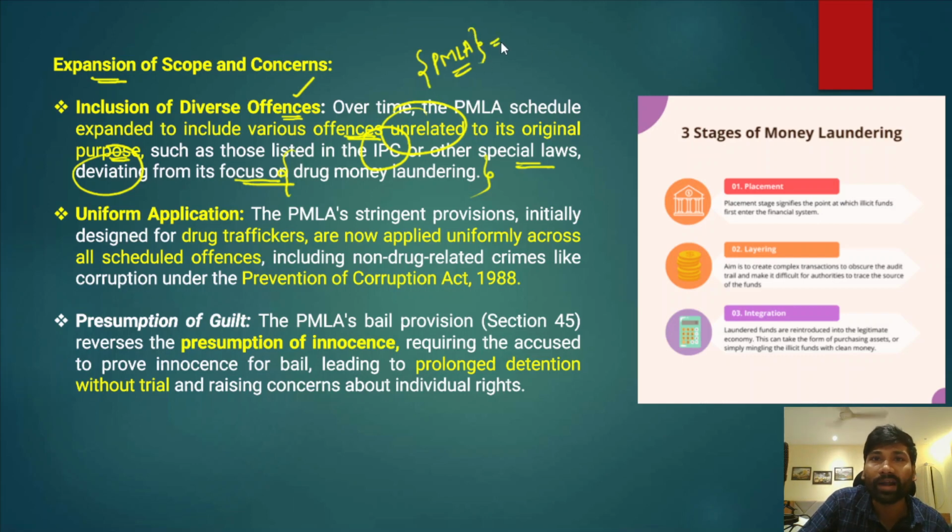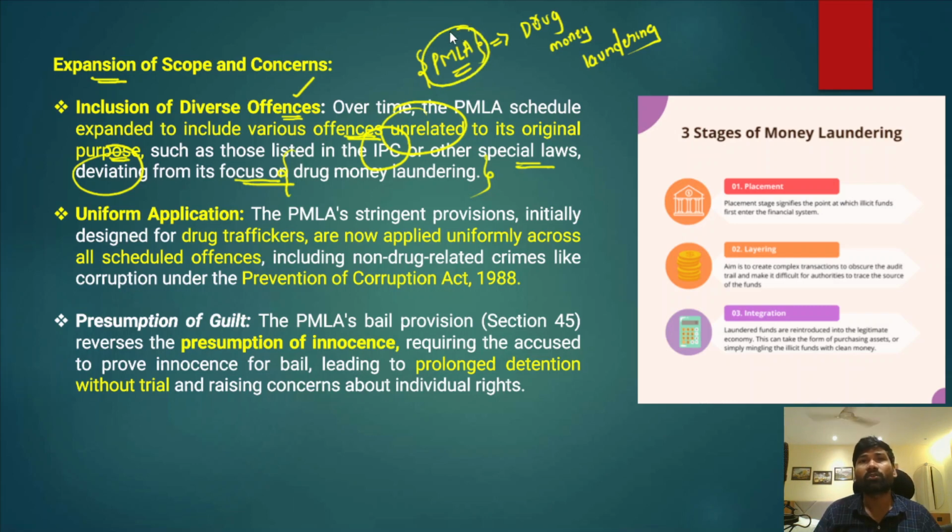The author has been saying that the Prevention of Money Laundering Act was originally provided for combating drug money laundering, and it is also inspired by the Vienna Convention at the global level. However, over a period of time, the scope of the Act has been broadened. Now it includes the IPC and special laws. So there is a dilution of the purpose of the Act away from combating drug money laundering. That is what the author is explaining here.